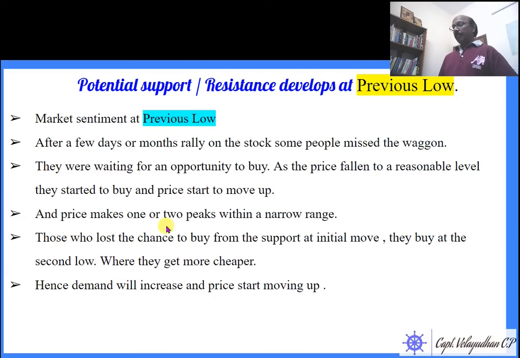Price makes one or two peaks within a narrow range. It's a consolidation area, we call it a narrow range. Those who lost the chance to buy from the support at the initial move buy at the second low, where they get it even cheaper. Hence demand will increase and the price starts moving up.